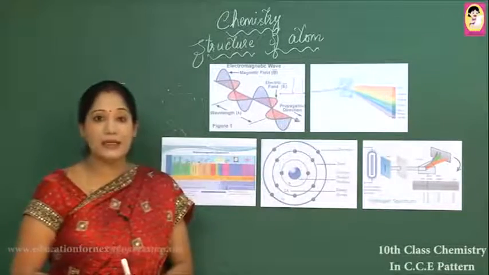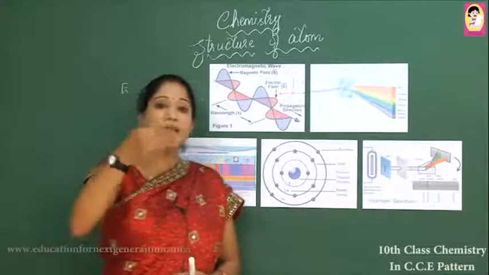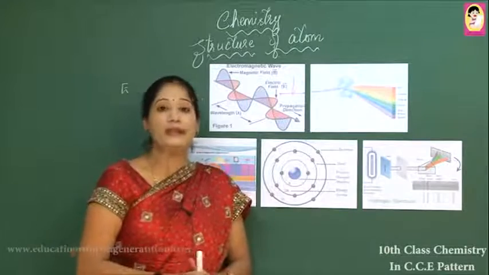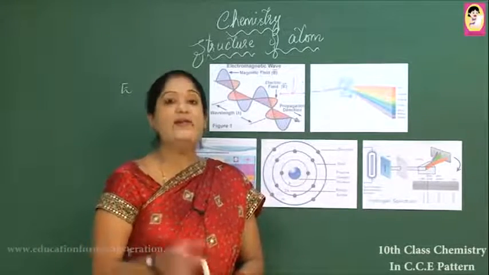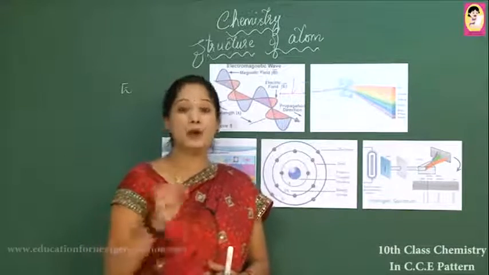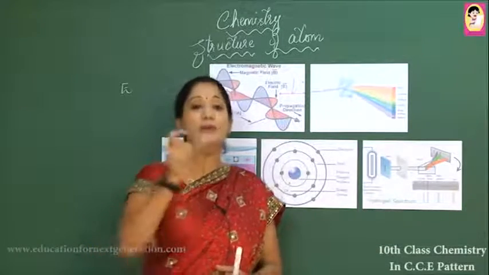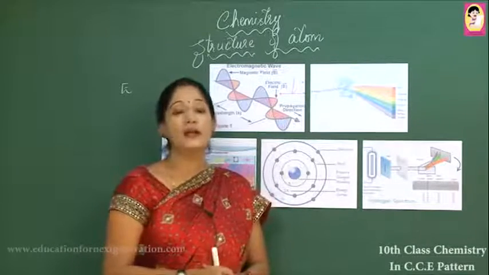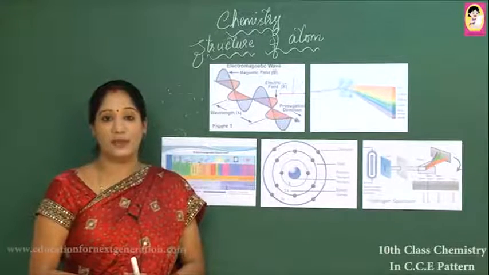Those energy packets are called quanta. Because each energy packet possesses some fixed amount of energy, this is called energy being quantized. Why is it called quantized? Because each packet or bundle of energy possesses a fixed, definite amount of energy. That is why it is called quantized.